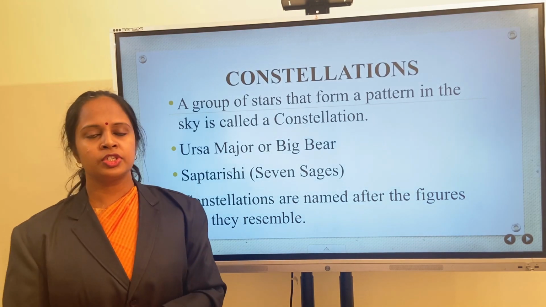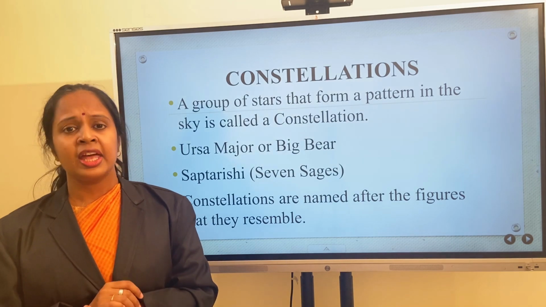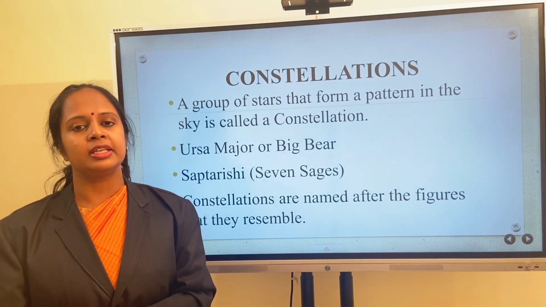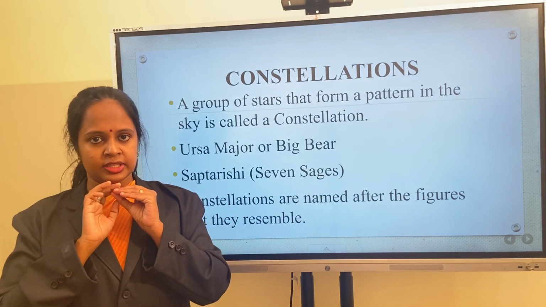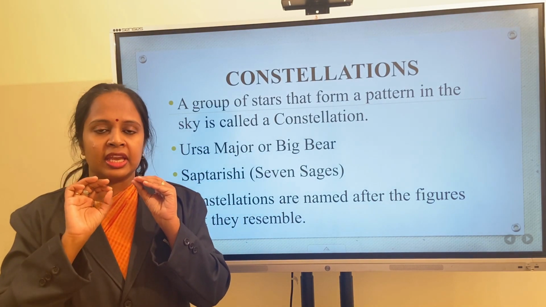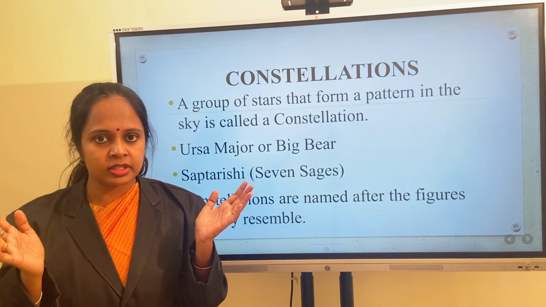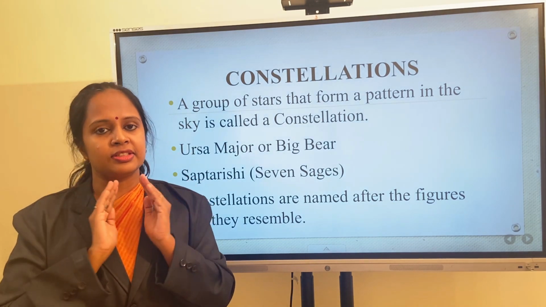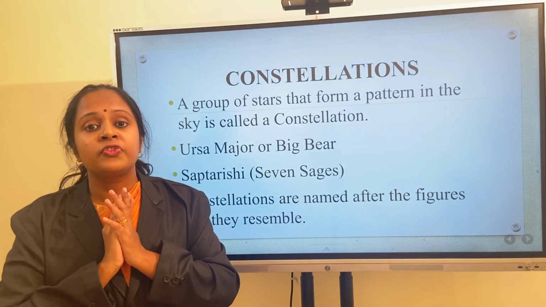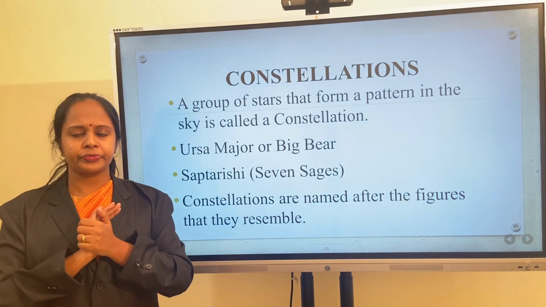Constellations. Children, a constellation is a group of stars that form a pattern in the sky. That form a pattern means that form a shape in the sky. Okay, I will repeat it once again. Constellation is a group of stars that form a pattern in the sky.